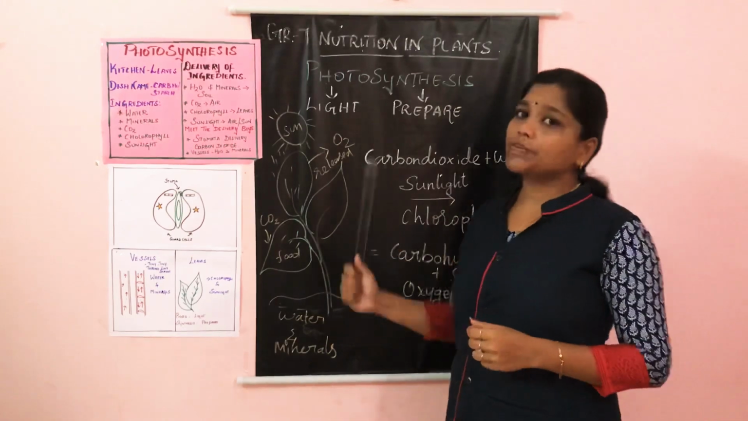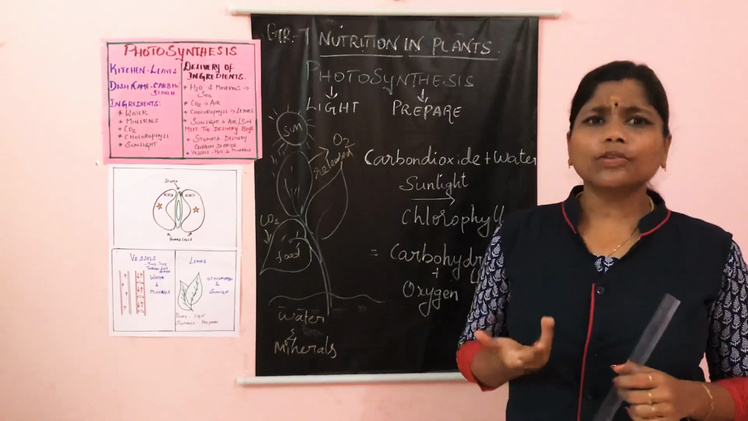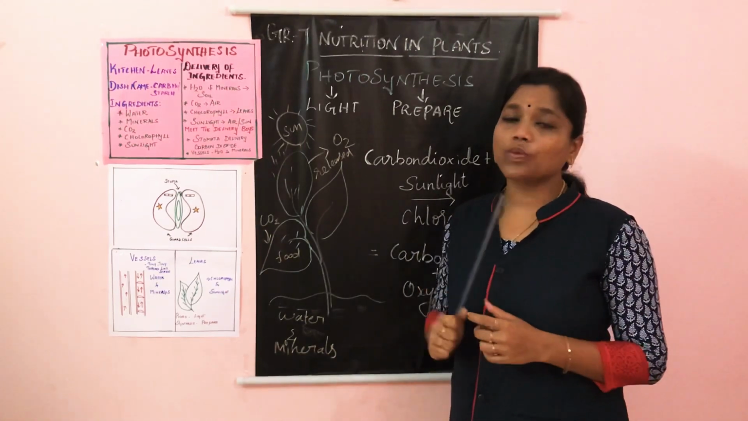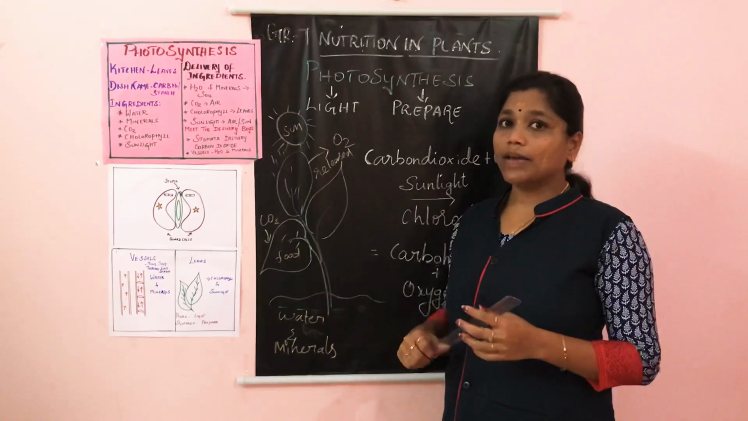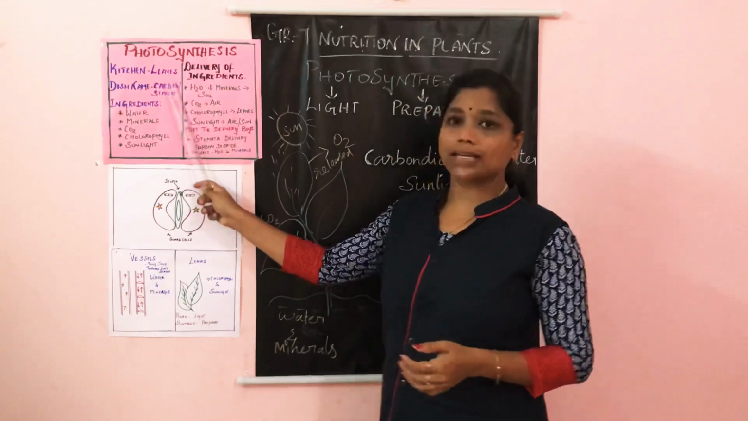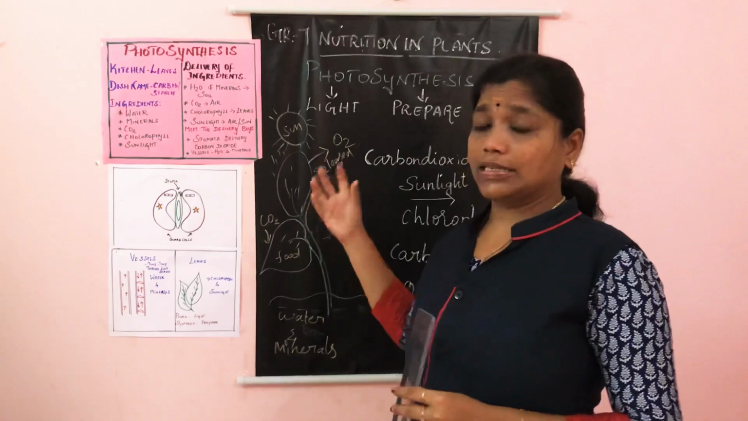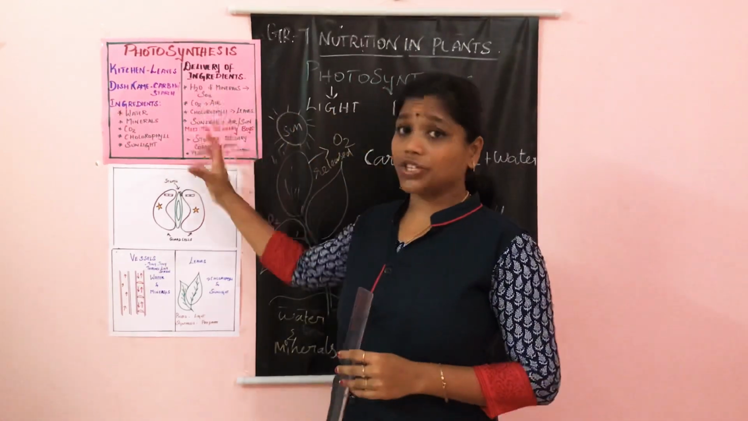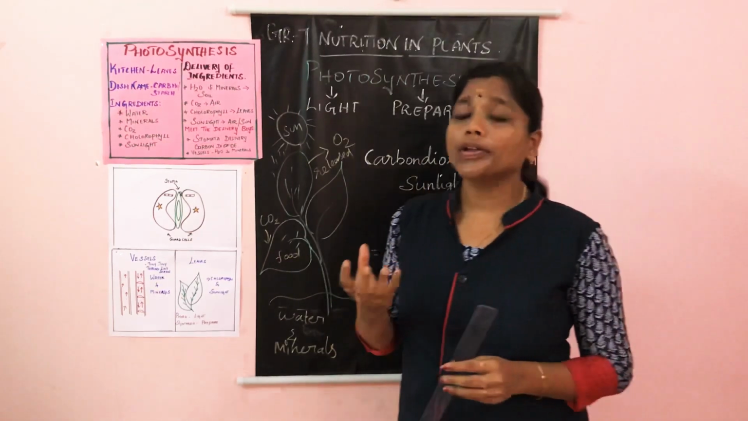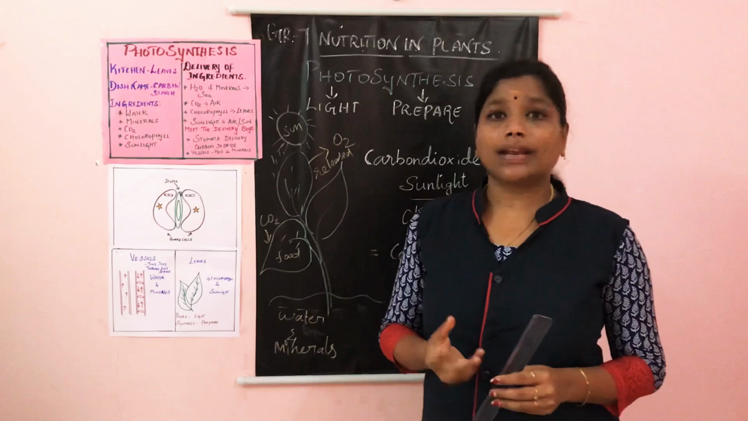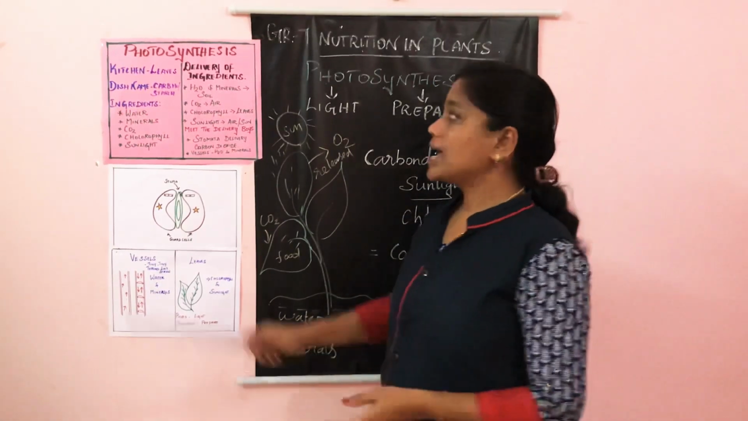Where do plants produce their own food? We all know that plants produce their own food. Where do they cook the food? The place where the plants cook the food is their kitchen. Which is the kitchen of a plant? The kitchen of the plant is the leaves. In the process of photosynthesis, it is going to prepare its food. What food is it going to prepare? It is going to prepare a food called carbohydrate, a complex carbohydrate called starch.